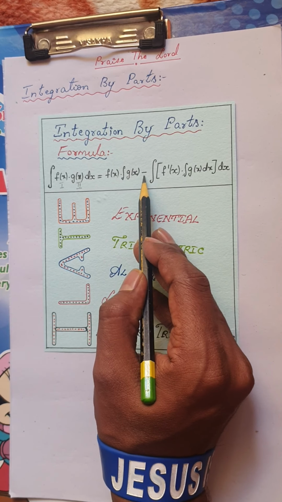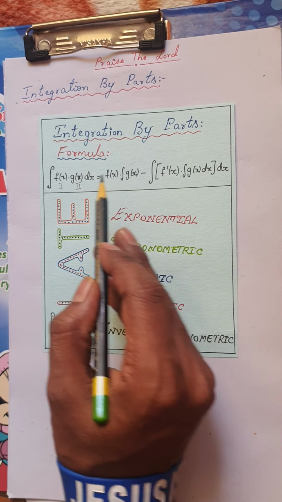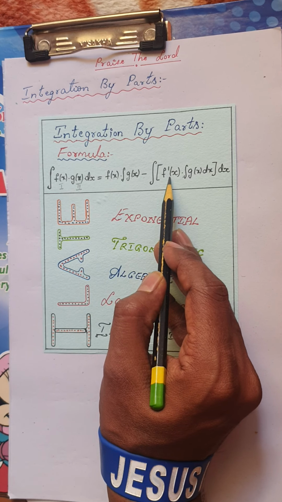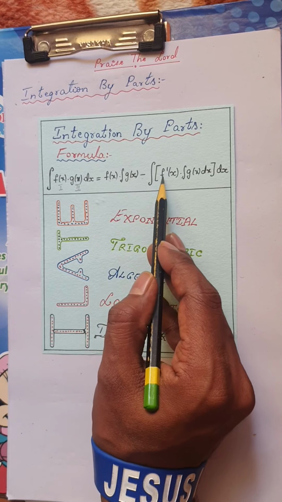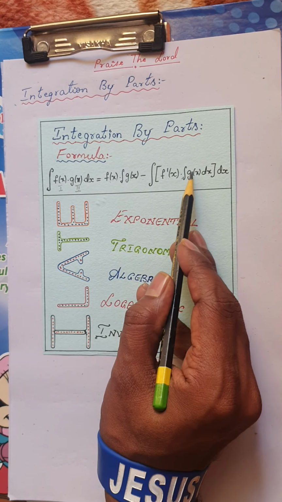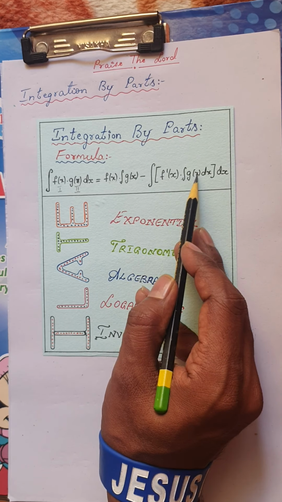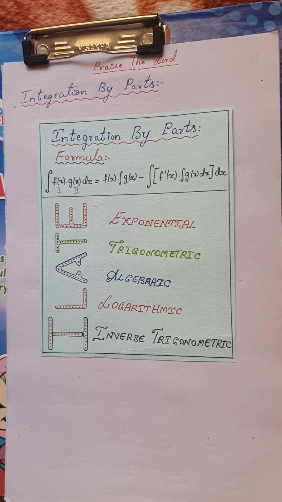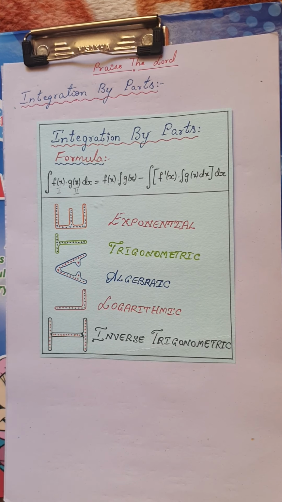Then minus, remember, minus again an integral of the function you kept as it is, which you have to differentiate. Remember, not integration. Whichever function you had kept, you have to differentiate that, and the function you integrated, you write once again as it is, and then this is the integral of it. When you are working out the problems, you can easily find the procedure for it, but for now, remember this formula.